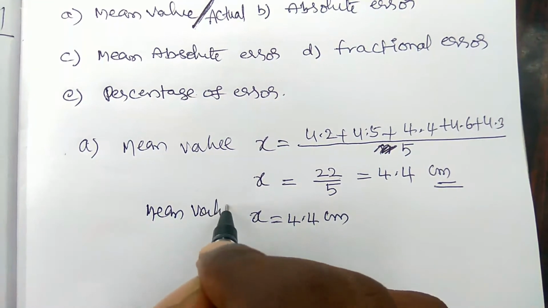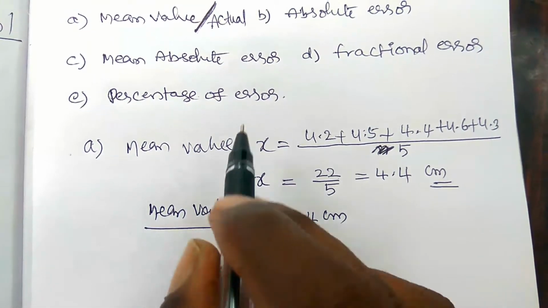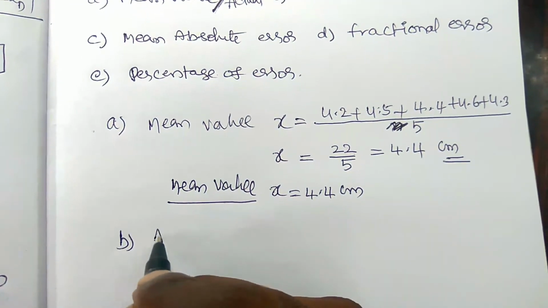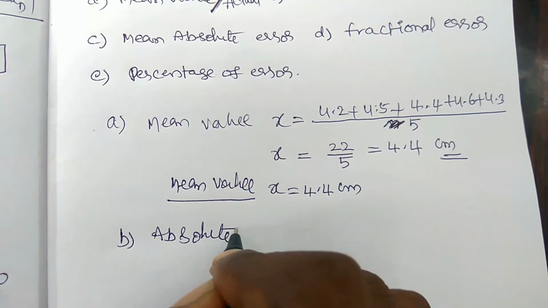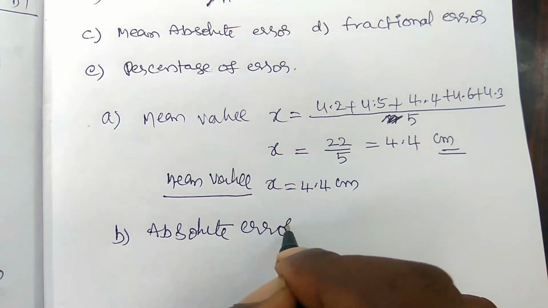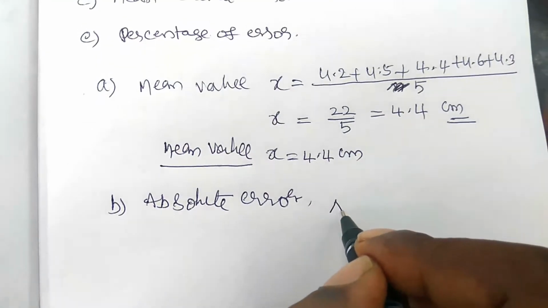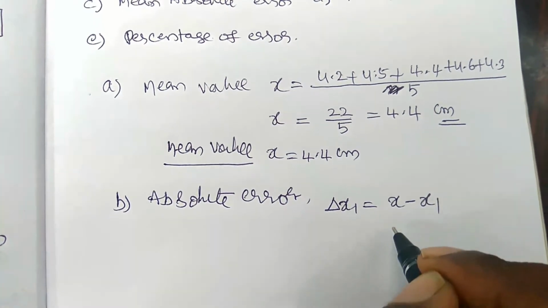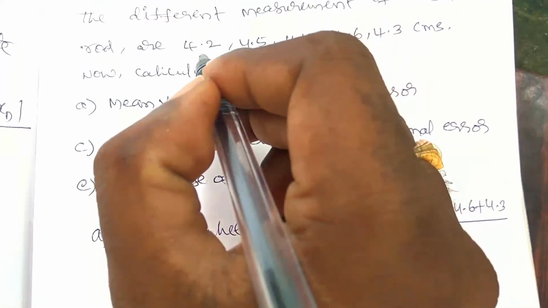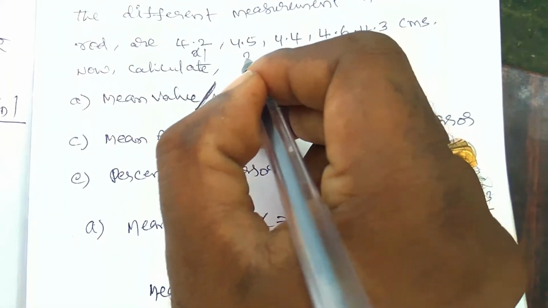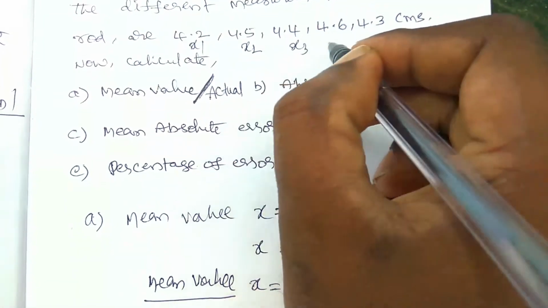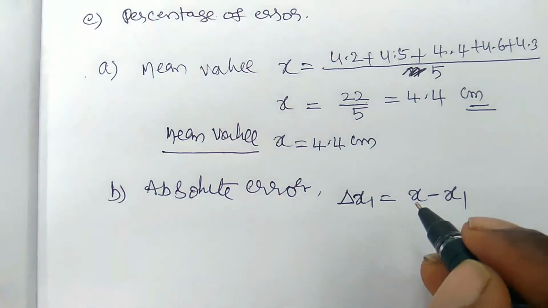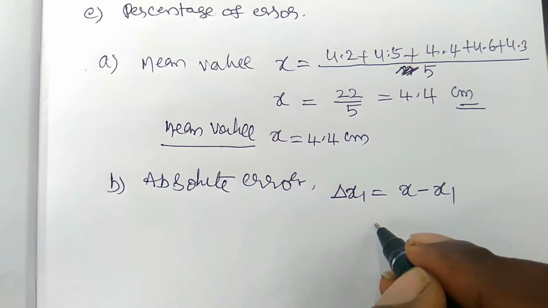Now we have to find the absolute error. The absolute error delta x1 is equal to x minus x1.